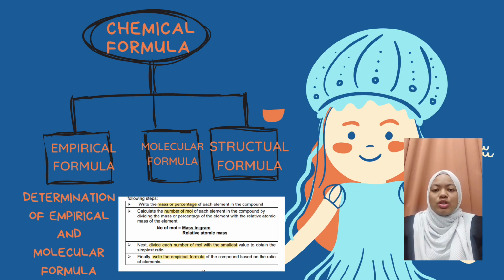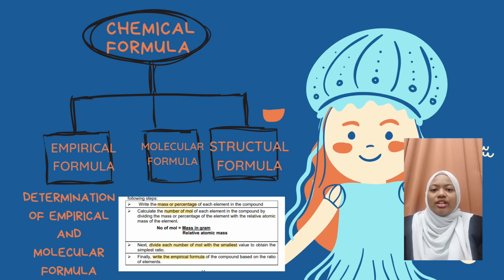First, write the mass or percentage of each element in the compound. Second, calculate the number of moles of each element in the compound by dividing the mass or percentage of the element by the relative atomic mass of the element, using the formula number of moles equal to mass in grams divided by relative atomic mass.